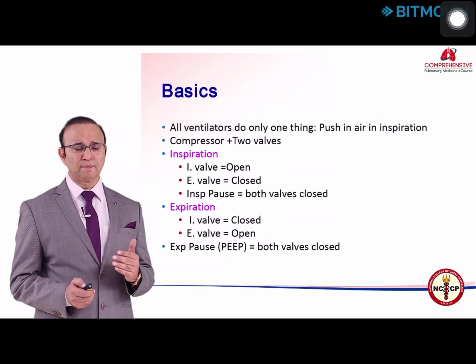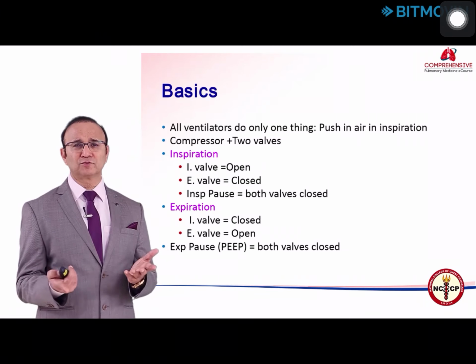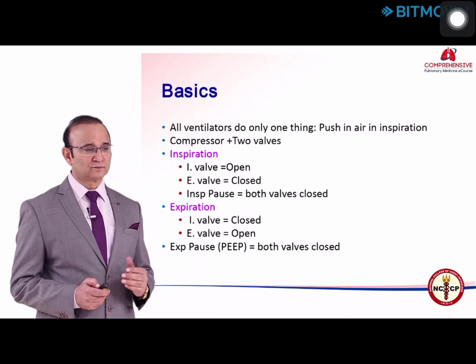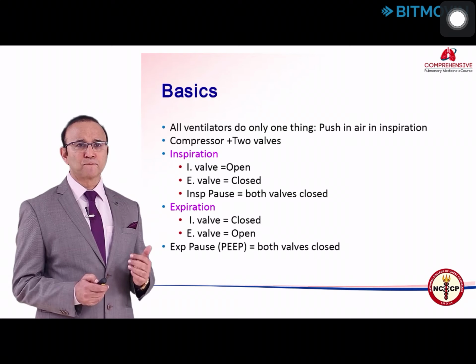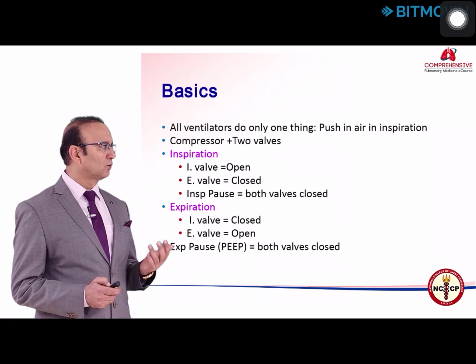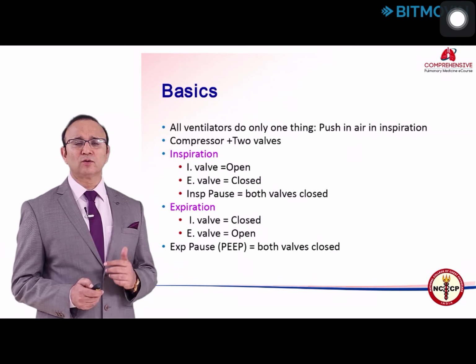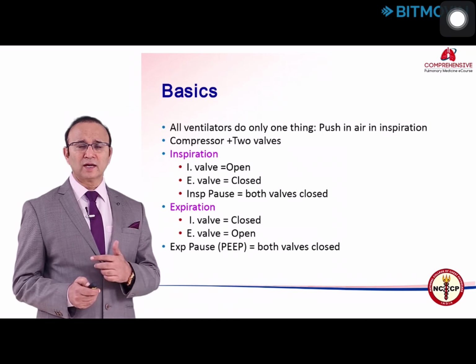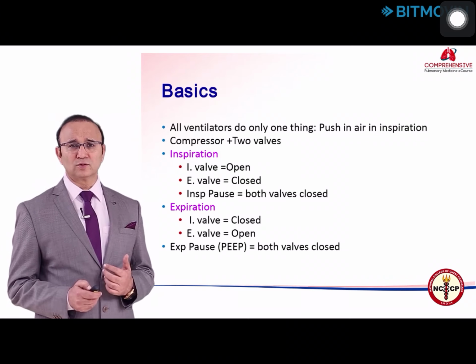Then this air comes to the ICU, and there is a microprocessor based machine which we call a ventilator, which controls the gas flow to the patient. For the patient to access gas from the ventilator, there are two sets of valves. One is the inspiratory valve and the other is an expiratory valve. The inspiratory valve is connected to an inspiratory limb which is connected to the endotracheal tube, and through a Y connection there is an expiratory limb and the gas goes out.